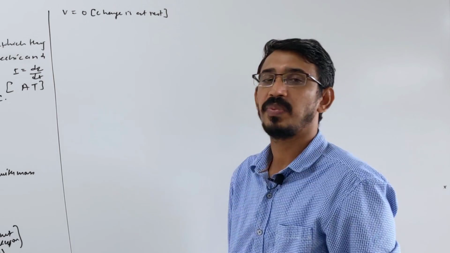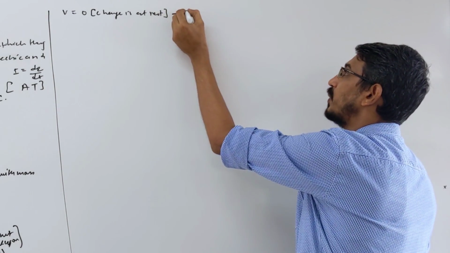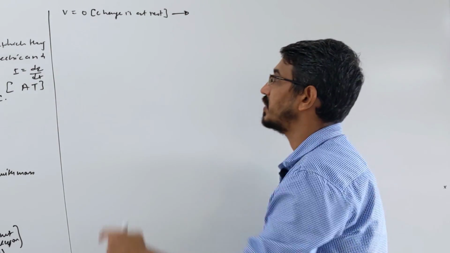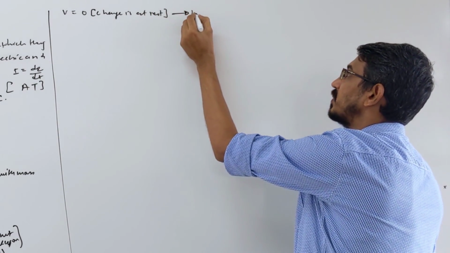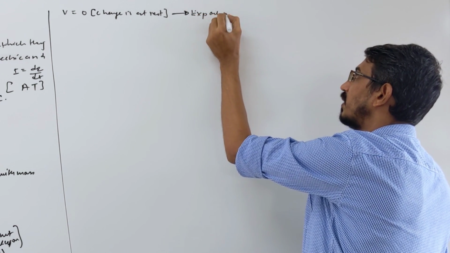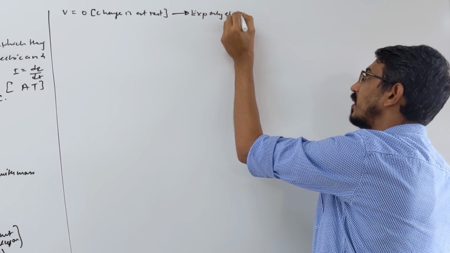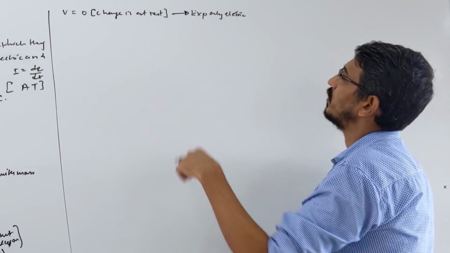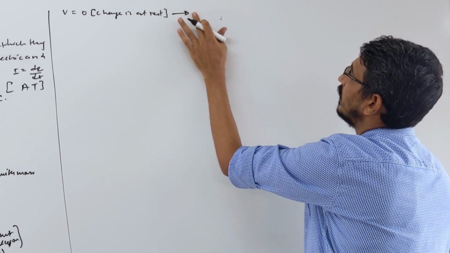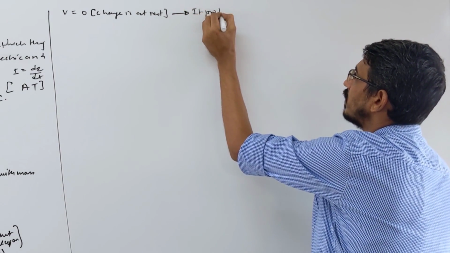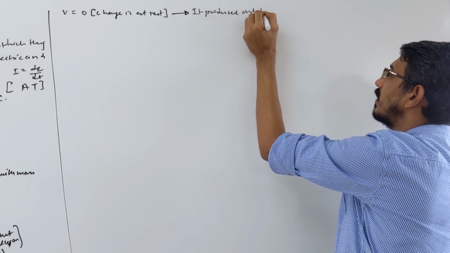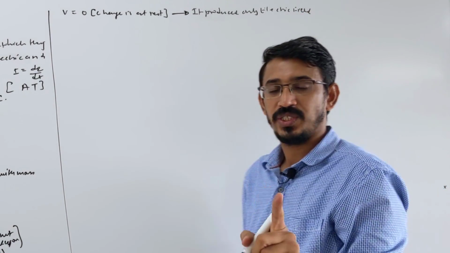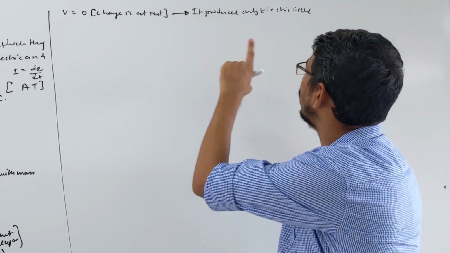You have a charge placed at rest, then it will produce and experience only an electric field. Watch carefully: charge is placed at rest, and then it will produce only an electric field.